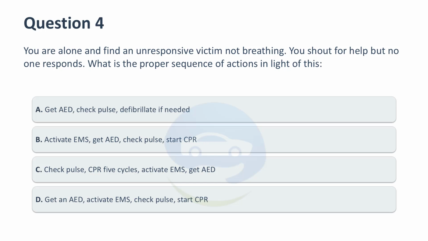You are alone and find an unresponsive victim not breathing. You shout for help but no one responds. What is the proper sequence of actions in light of this? A. Get AED, check pulse, defibrillate if needed. B. Activate EMS, get AED, check pulse, start CPR. C. Check pulse, CPR 5 cycles, activate EMS, get AED. D. Get an AED, activate EMS, check pulse, start CPR.